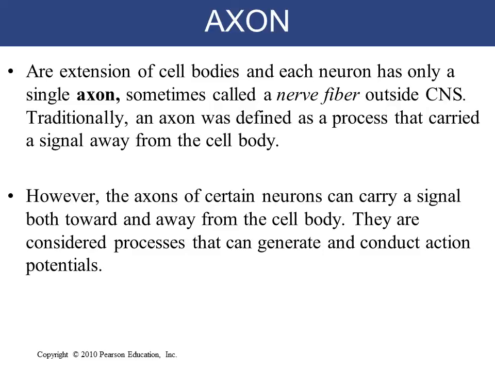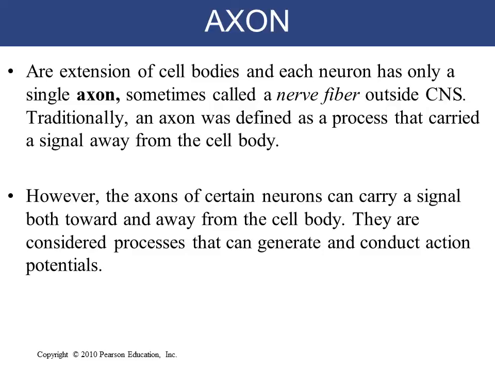Axons are extensions of cell bodies, and each neuron has only a single axon, sometimes called a nerve fiber outside the CNS. An axon is defined as a process that carries a signal away from the cell body. They are usually longer than dendrites, and their membrane is also called the axolemma, which encloses the cytoplasmic extension of the cell body. Large axons and those of peripheral nerves are surrounded by myelin sheaths, which consist of squamous cells arranged along the length of the axons.